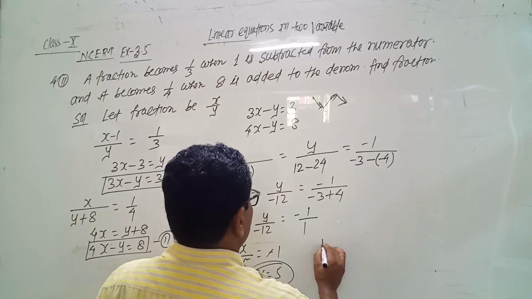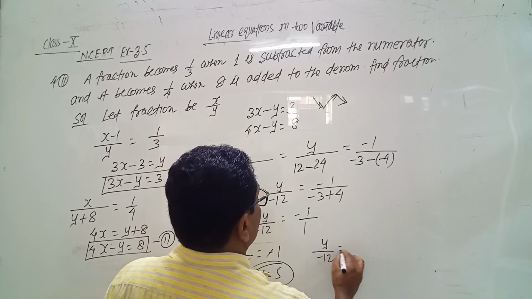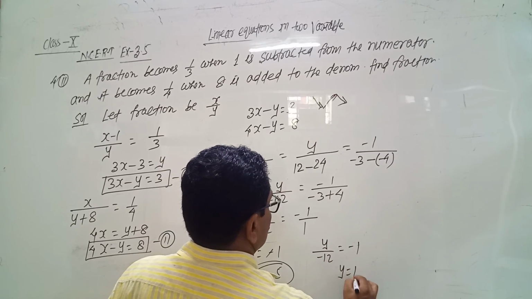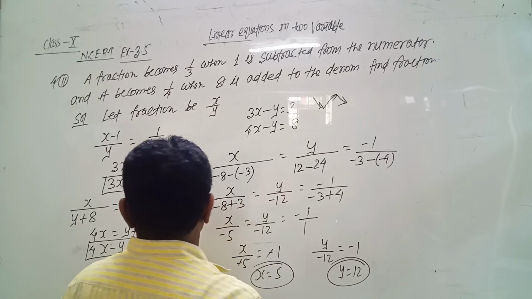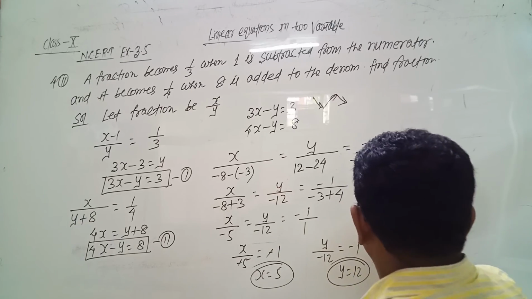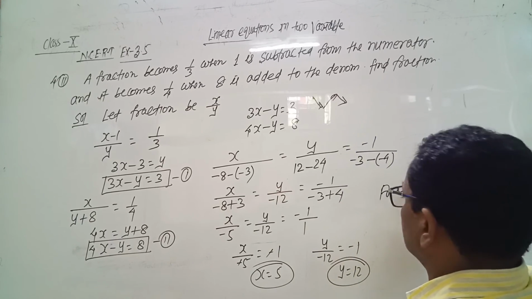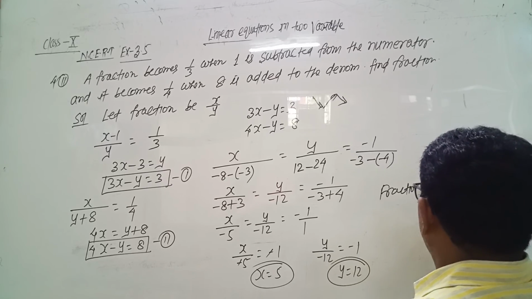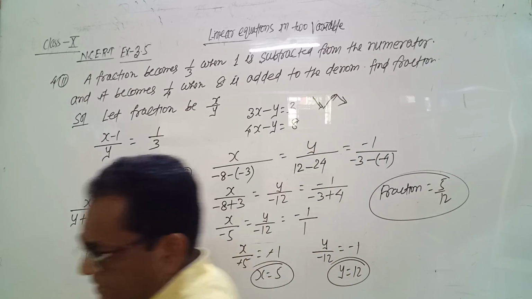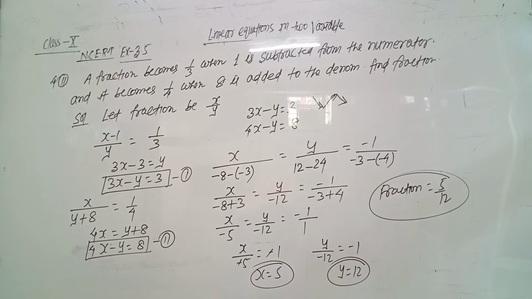From second and third, y by minus 12 equals minus 1, y equals 12. So the fraction is x by y, so 5 by 12. This is the result. We get the fraction as 5 by 12.